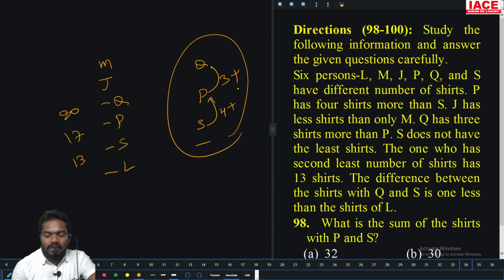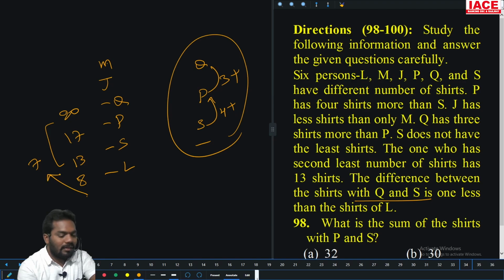The difference between Q and S is 1 less than the shirts of L. Q and S difference is 7, which is 1 less than L, so L is 8.